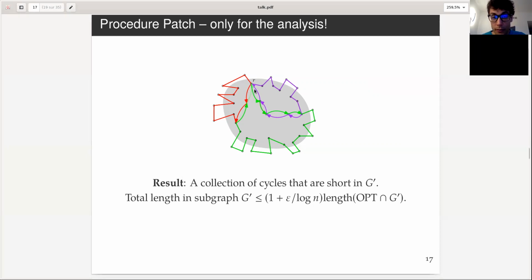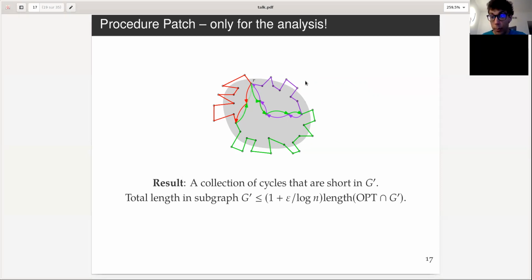The length of the purple subgraph is small. Same thing for the green subgraph. Inside the gray area, the green subgraph is small. Same thing for the red part. And because the diameter is so small compared to the length of opt inside, adding these shortest paths from R to these marked vertices only adds an epsilon over log n fraction of the length of opt inside. So here, this new subgraph that I'm creating right now only increases in length by 1 plus epsilon over log n times the length of opt inside. So it's not very much longer.